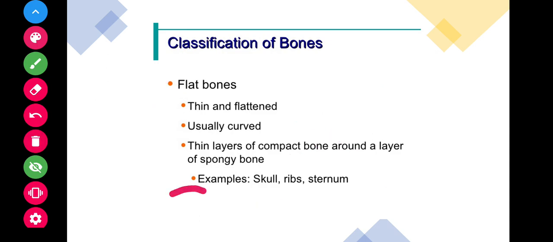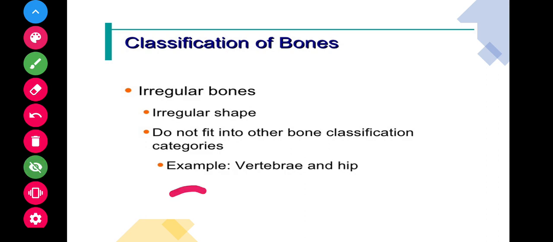Let's see irregular bones. Irregular bones are irregular in shape. They do not fit into the other bone classification categories. For example, vertebrae and hip bones, and also certain facial bones. They have complex shapes and cannot be grouped into any of the previous categories.